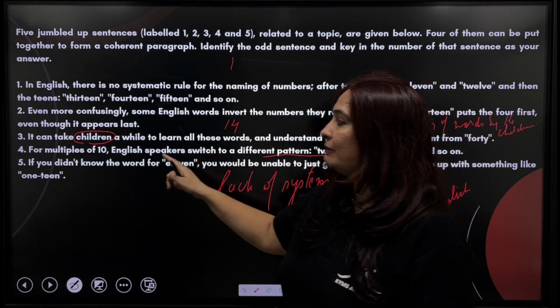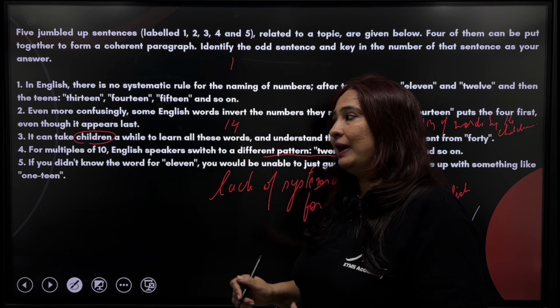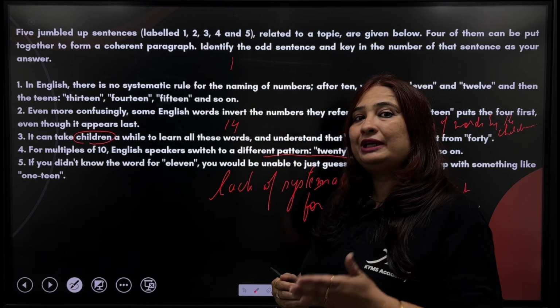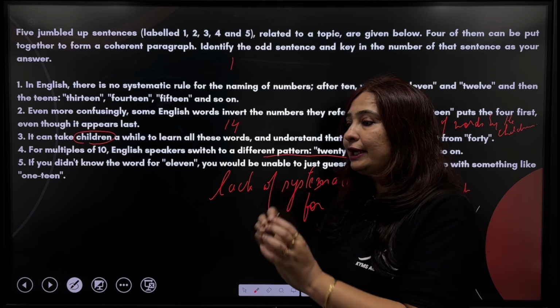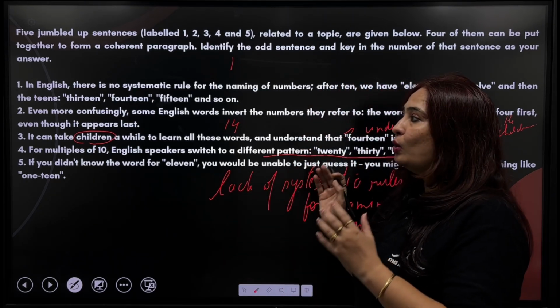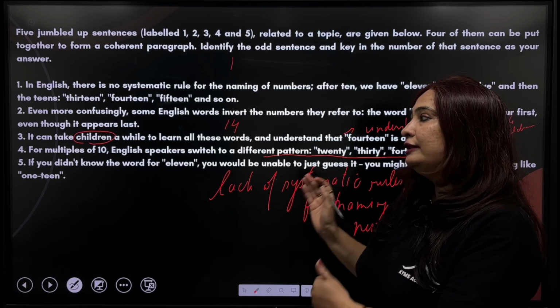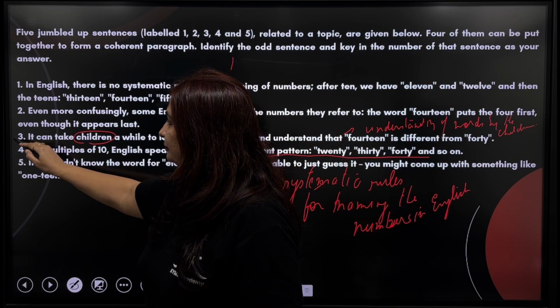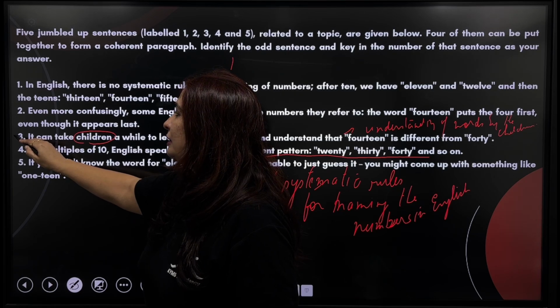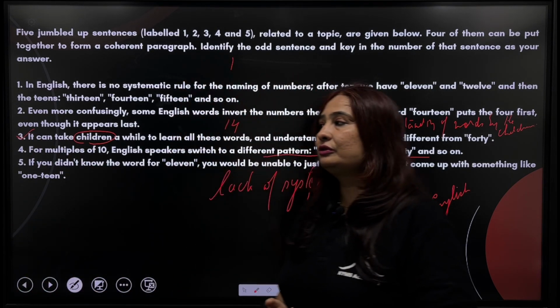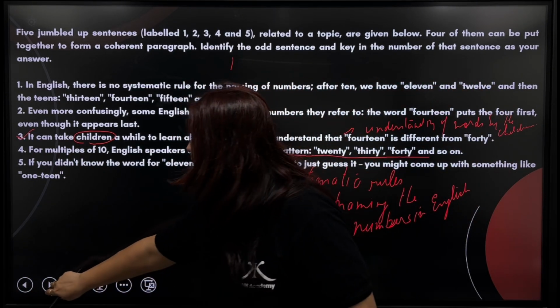This is not going to be part of the paragraph, and if you want to keep it as part of the paragraph, it cannot come in the midst of 1, 2, 4, and 5. It is going to come at the end. Therefore, it cannot be part of the paragraph, and third is the odd one out. So 3 is going to be the answer.